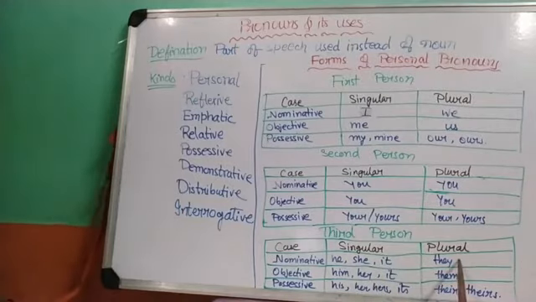And for plural also: they are our best friends. Our best friends are none but them. This is their house. These houses are theirs. So here we get the three cases of pronoun, and I hope I have been able to make this concept very clear to you.